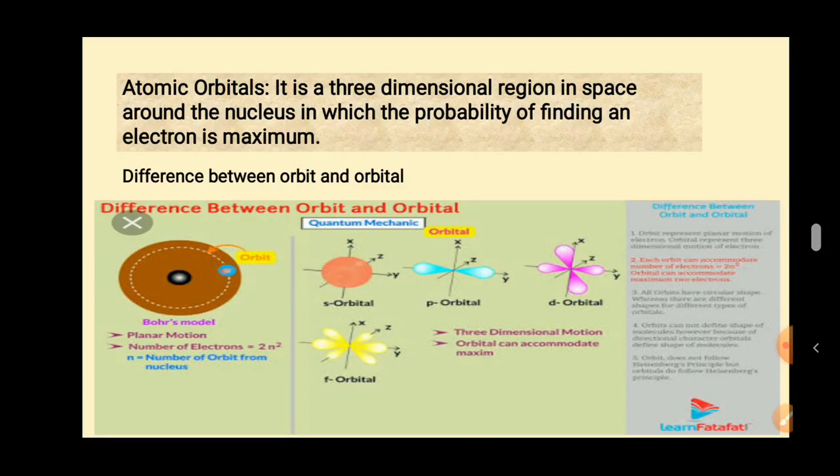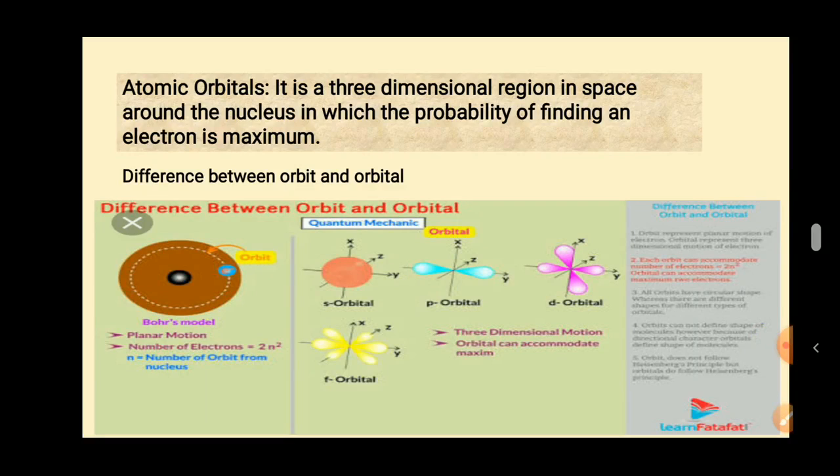I will repeat the definition. The meaning of orbital: it is a three-dimensional region in space around the nucleus in which the probability of finding an electron is maximum. Now, what is the meaning of orbit? The orbit concept is given by Niels Bohr.